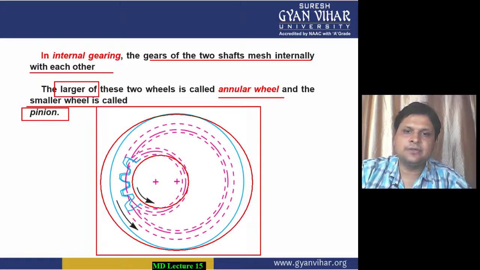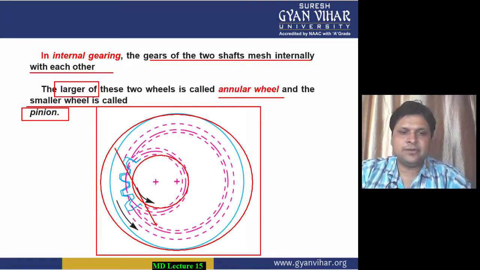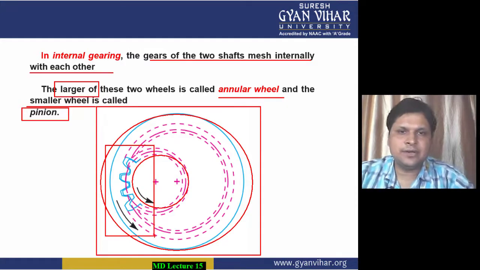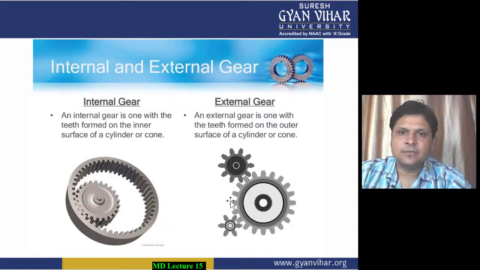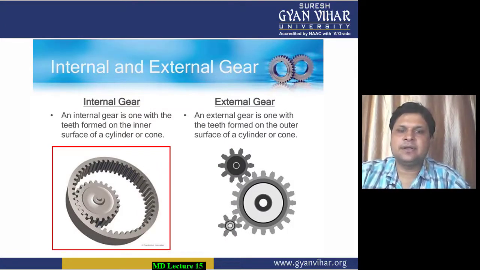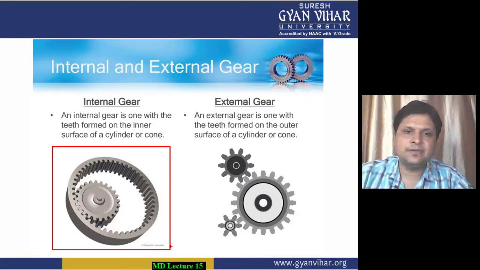There is internal meshing between the two, and that is known as internal gearing. You can see the real image. This is the internal gears where the teeth are meshed internally. What is the plus point in this?